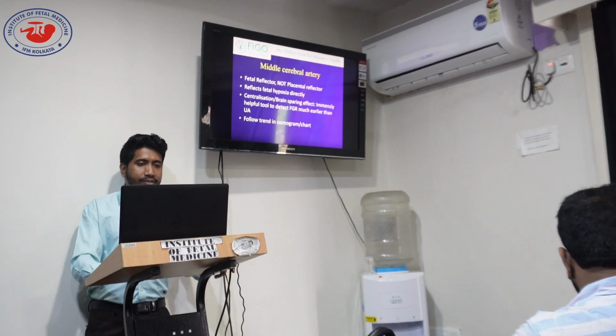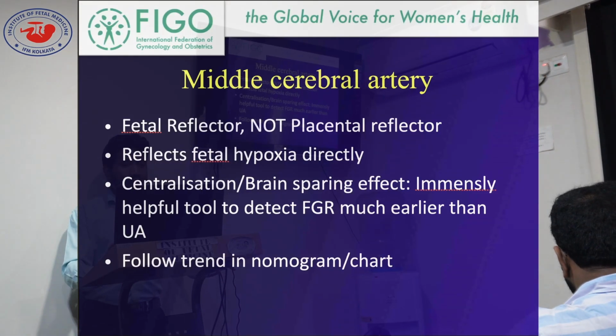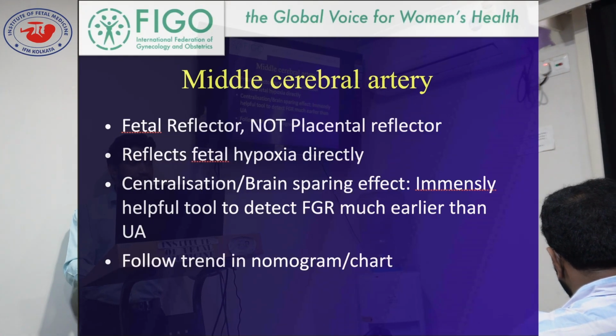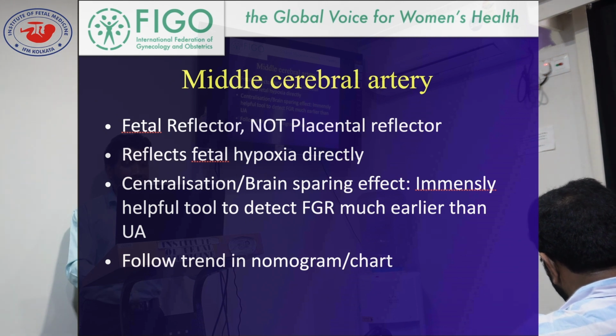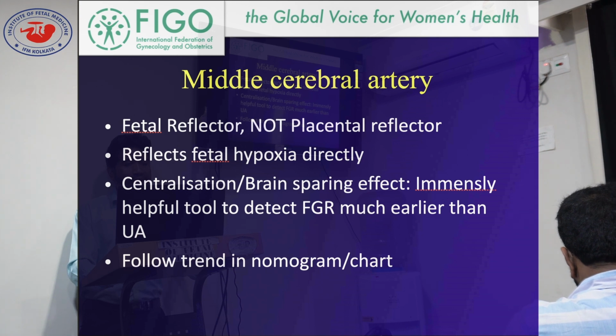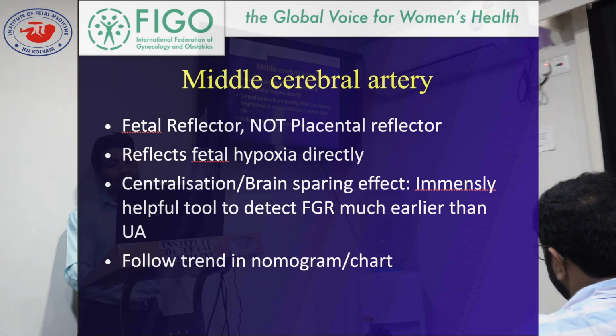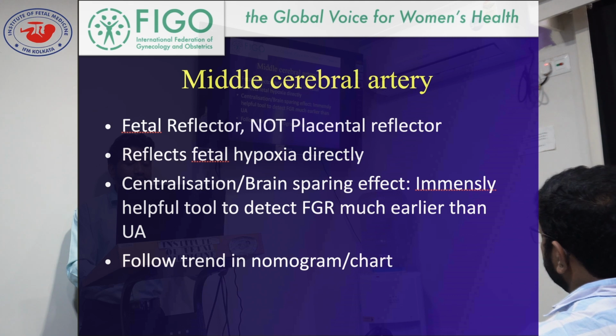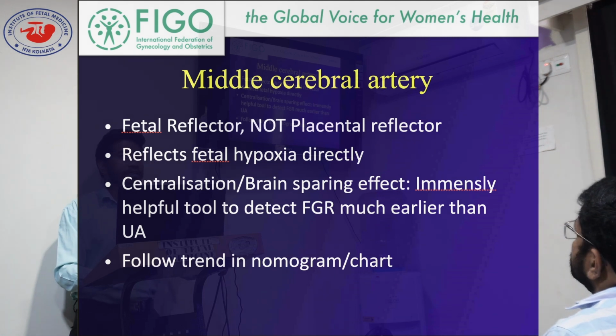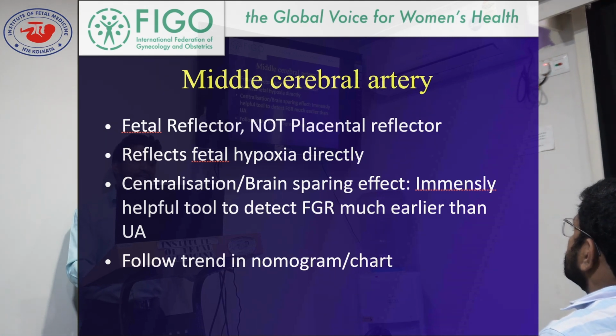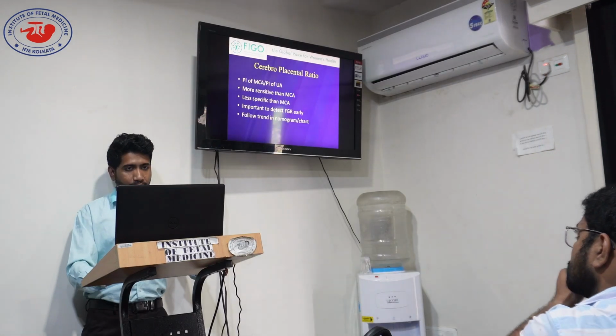Middle cerebral artery is also a fetal reflector. It's not a placental reflector, it's a direct fetal reflector. That's why it reflects fetal hypoxia directly. And centralization and brain sparing effect is an immensely helpful tool to detect FGR much earlier than umbilical artery. We all know that. And here also we have to follow the trend in a nomogram chart.